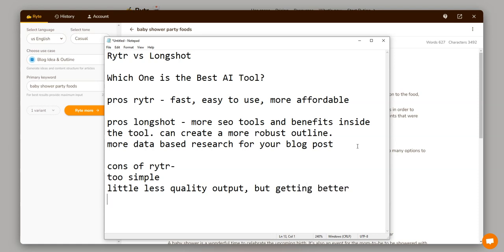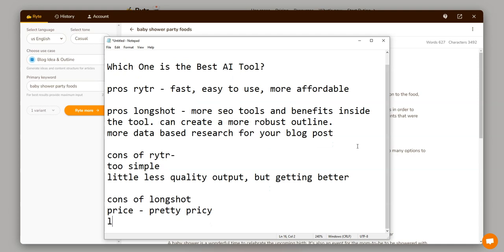So I'm just going to say that, and that's just my own opinion. Let me know what you guys think below in the comments. And then for cons of Longshot, it's definitely going to be price, pretty pricey, and then learning curve, not so easy for newbies, something like that.